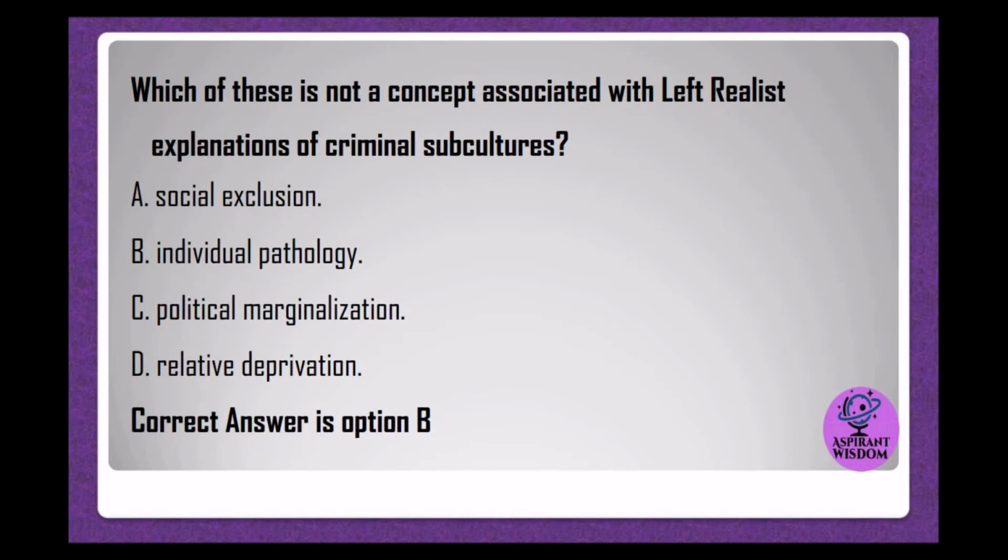Which of these is not a concept associated with left realist explanations of criminal subcultures? A. Social exclusion. B. Individual pathology. C. Political marginalization. D. Relative deprivation. Correct answer is option B.